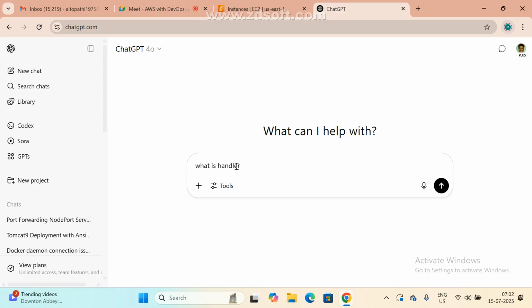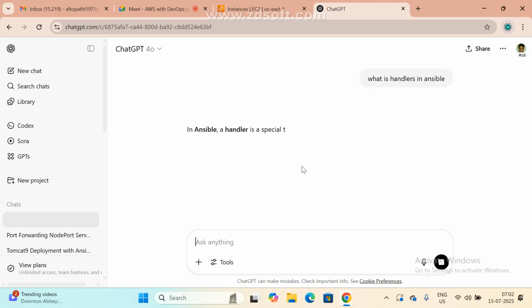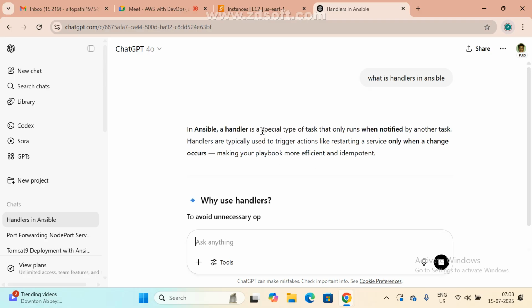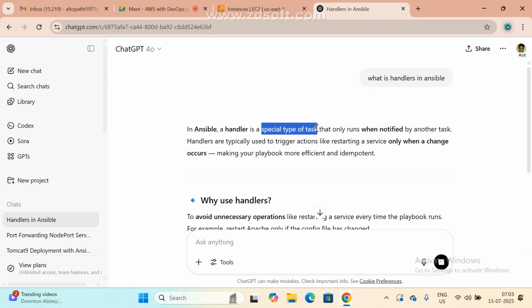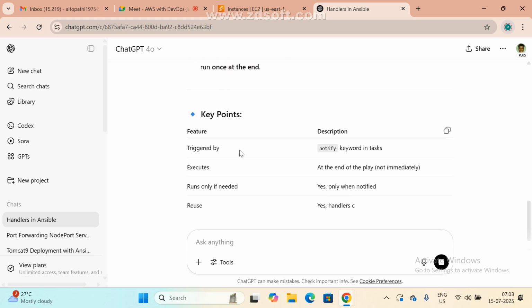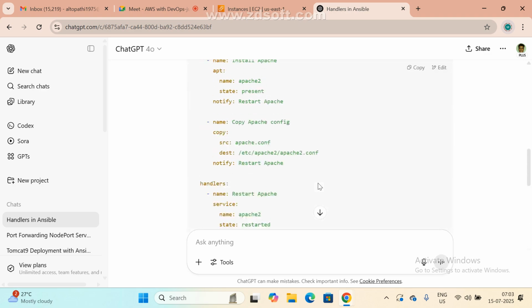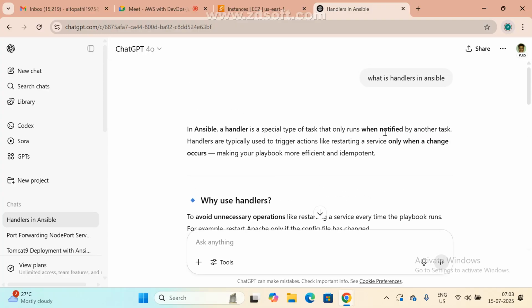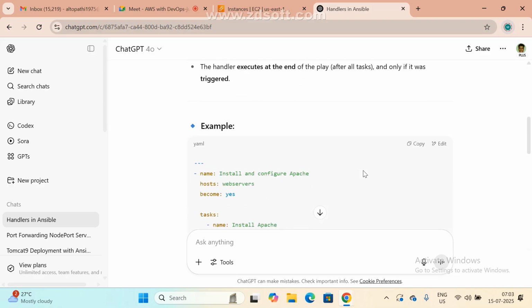This is very simple. Handlers is a special type of task that only runs when notified by another task. For example, we have Tomcat server, Nginx server, many servers we are using. It should only run when modified by another task, so in that case we use handlers.